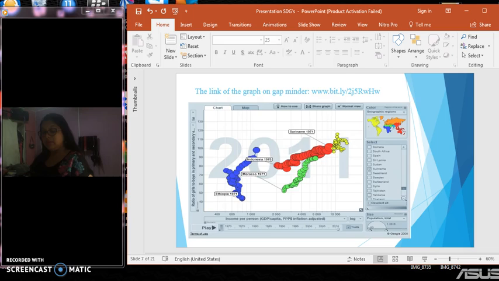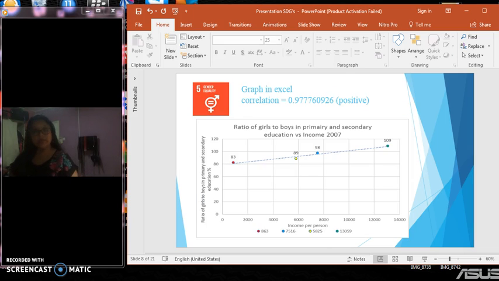Slide 9, the correlation in this graph. The correlation is 0.977. That means that the relation between the two variables is positive. You can also see that the blue dotted line is increasing.